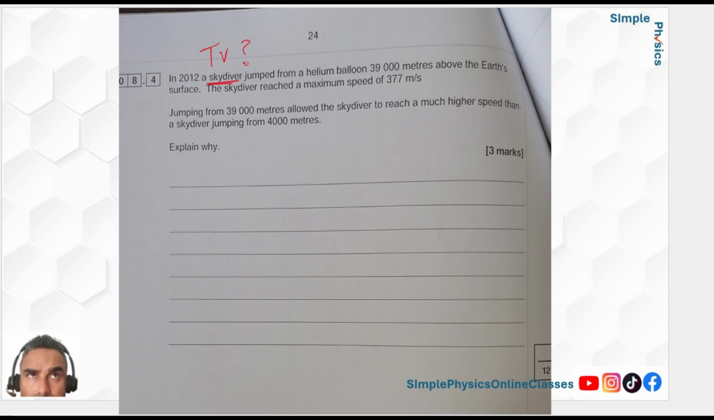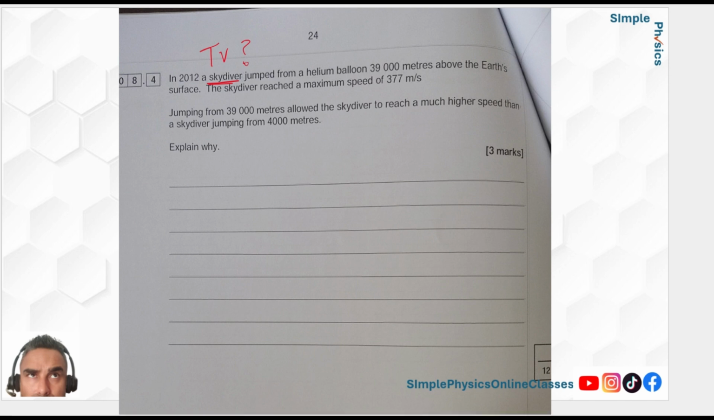From a helium balloon 39,000 meters above the Earth's surface, the skydiver reached a maximum speed. So that means terminal velocity. Maximum speed of 377 meters per second. So jumping from 39,000 meters allows a skydiver to reach a much higher speed than a skydiver jumping from 4,000 meters. So the question is, explain why.